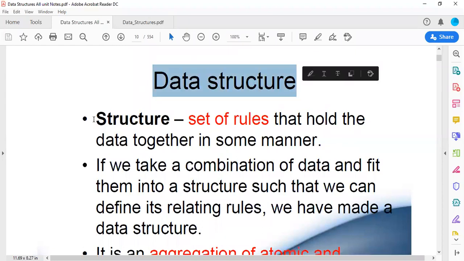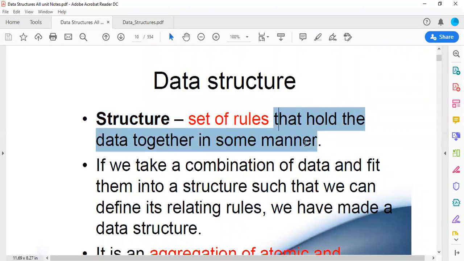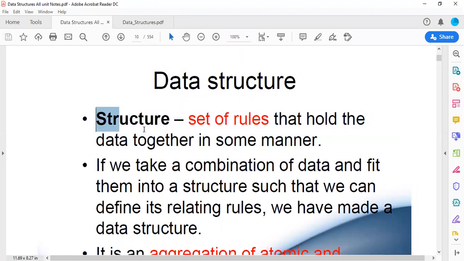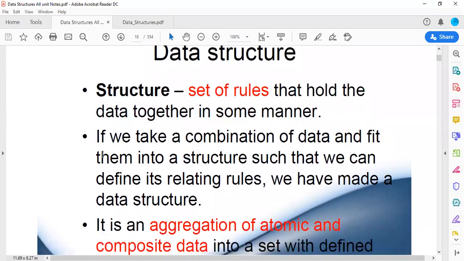Structure defines some set of rules. For example, if you want to build a structure of a molecule in chemistry, it has several rules for defining its structure that hold that data together in some manner. So basically, in structure, we are organizing data according to certain rules in some manner. If we take a combination of data and fit them into a structure such that we can define its relating rules, we have made a data structure.